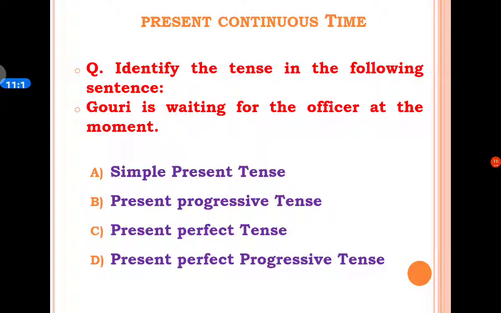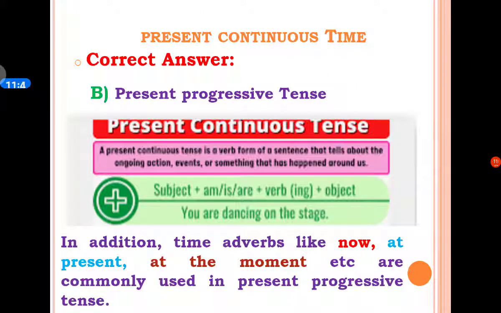The next MCQ is: identify the tense in the following sentence. The sentence is Gauri is waiting for the officer at the moment. A option is simple present tense. B option is present progressive tense. C option is present perfect tense. And D option is present perfect progressive tense. And the correct answer is B option, present progressive tense.